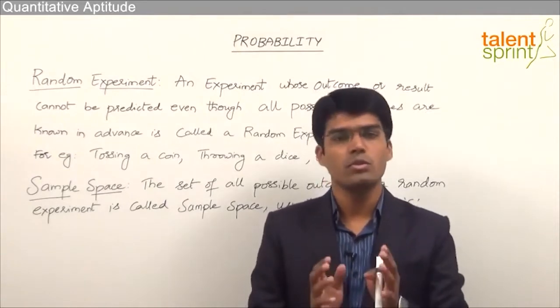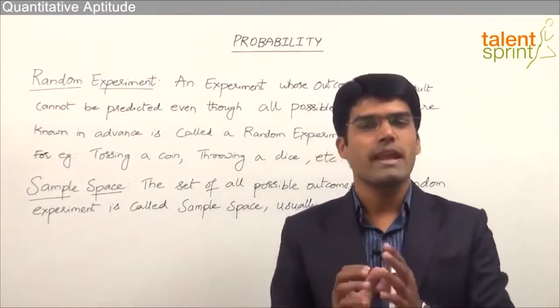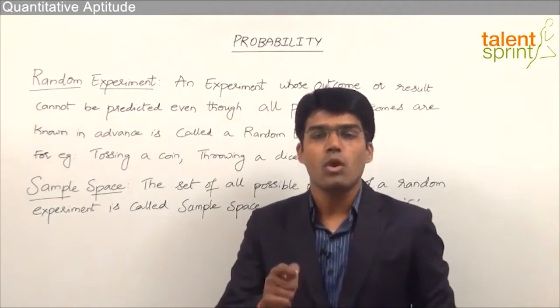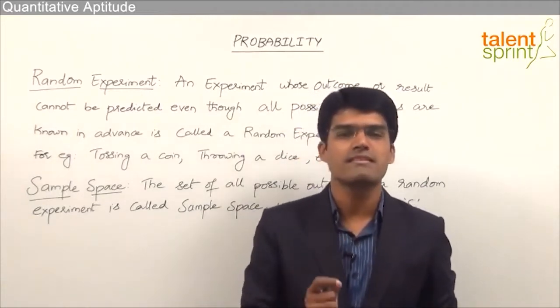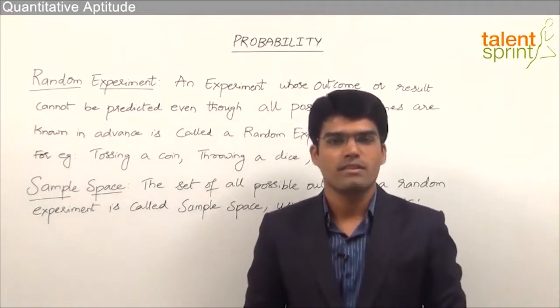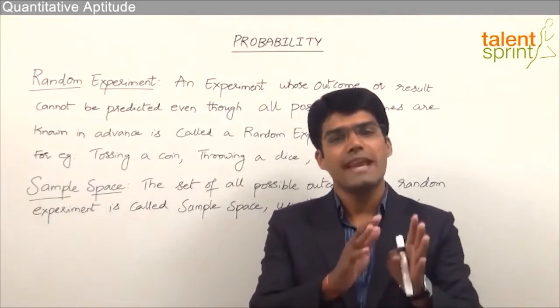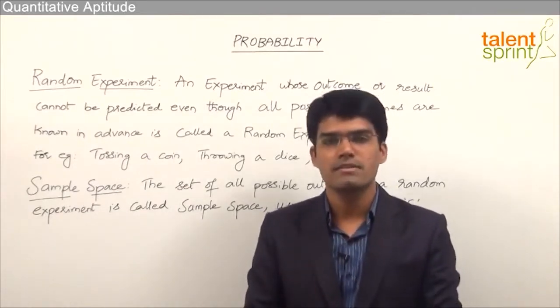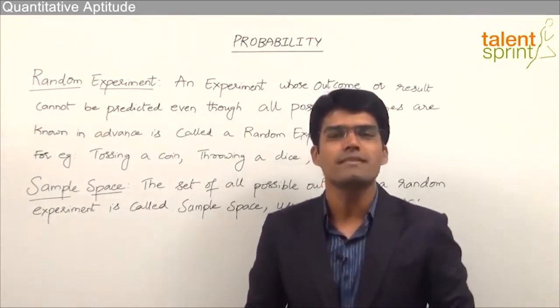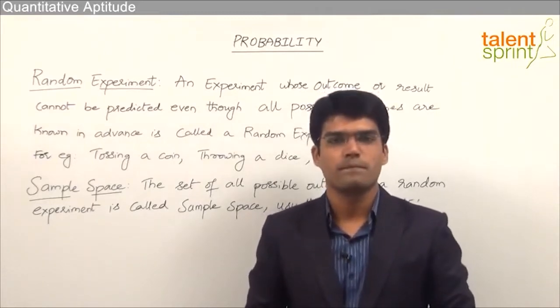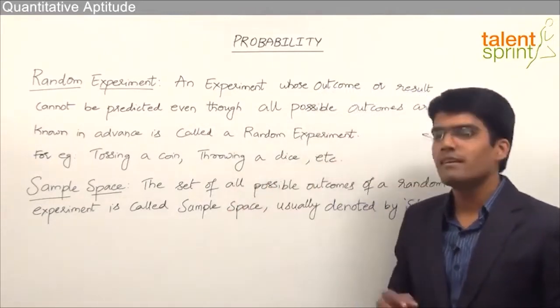Now even though we know that there are two possible outcomes, head or tail, we cannot predict what exactly will be the outcome or the result when a coin is tossed. So even though a coin is tossed n number of times under the same conditions, predicting the output at each of these instants is not possible. The other example that we have seen here is throwing a dice.